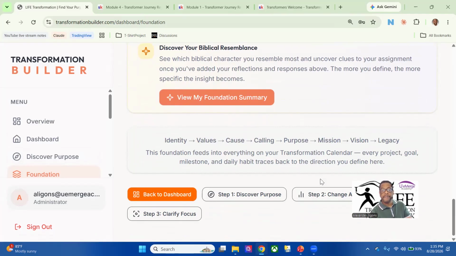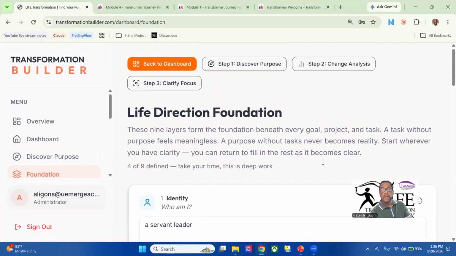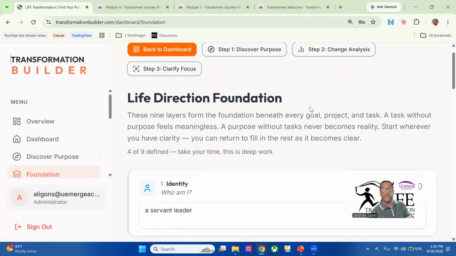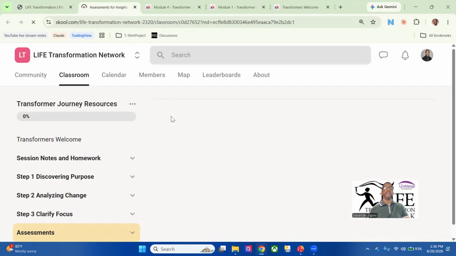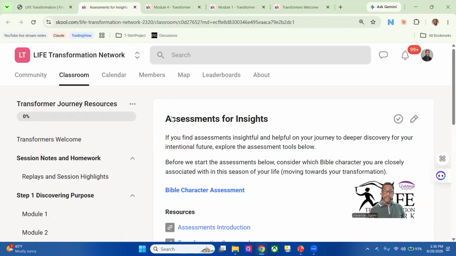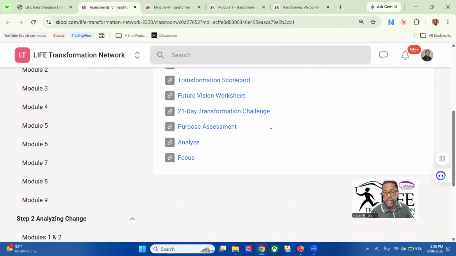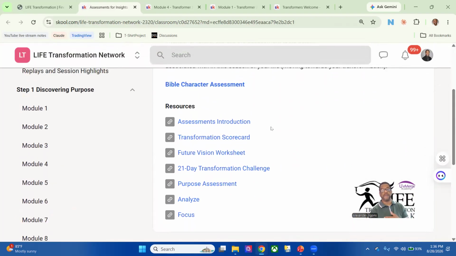Then next we have exercises. This is where it can get crazy on you. If we go back to the dashboard, we see these exercises. These exercises go all over the place. And the point of it is that it's trying to get you to think in a lot of different perspectives, a lot of different directions. But as you do all these different assessments, they will be something you will collect, and you're going to use them in the future to get your final analysis, your final output of, oh, this is what I'm supposed to move towards.